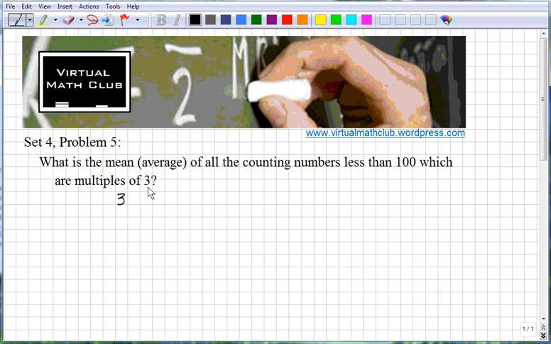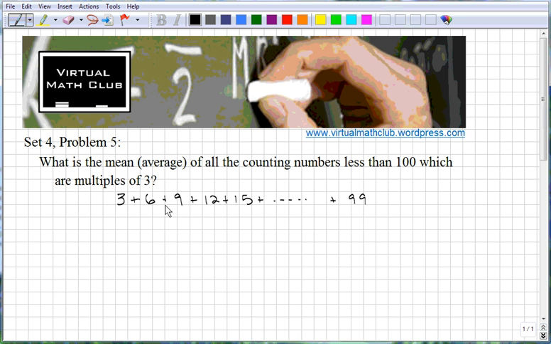add the numbers. So the first counting number that's a multiple of 3 is going to be 3. And then we'd have 6, and then 9, and then 12, and 15, and so on. And the last number in this list would be 99, the last multiple of 3 that's less than 100. So we're asked to find the average of all these numbers.